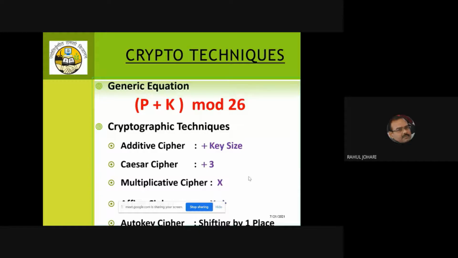And the simulation of it can easily be done in Java. I've already shown you a simulation of JCA, the Java Cryptography Architecture, wherein we generated the hash value using the MD5 algorithm. Similarly, these cryptographic techniques and algorithms can easily be coded in Java or Python, whichever you are comfortable with.